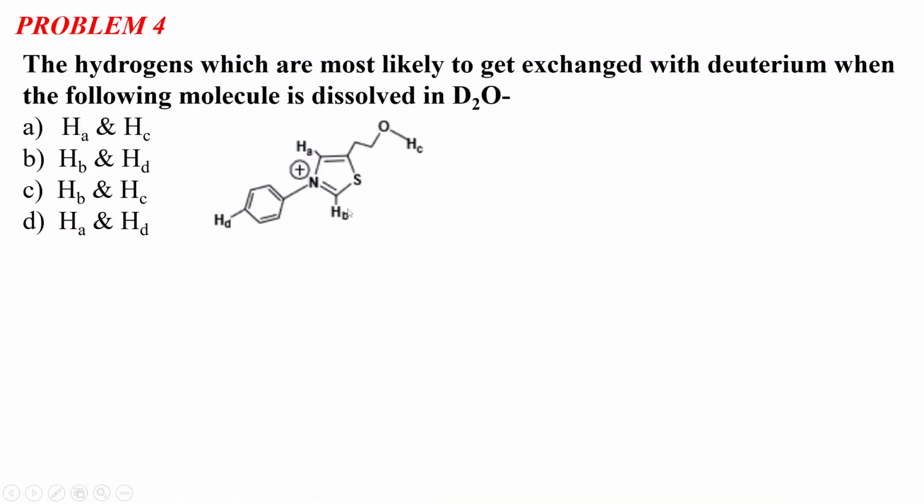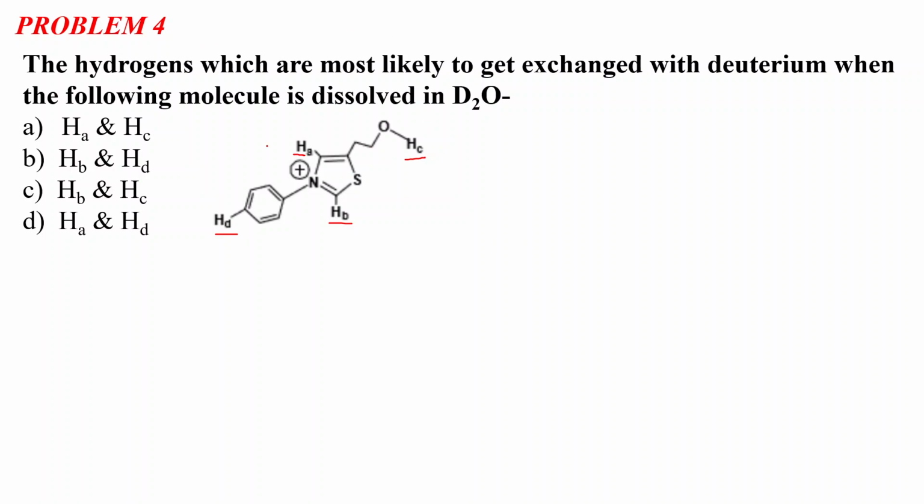Okay. So problem number 4 says: which hydrogens are most likely to get exchanged with deuterium when the following molecule is dissolved in D2O? So this is the structure of the molecule. What will happen when this molecule is dissolved in D2O? There are 4 hydrogens marked here: hydrogen A, this hydrogen B, this one hydrogen C, and this one hydrogen D.